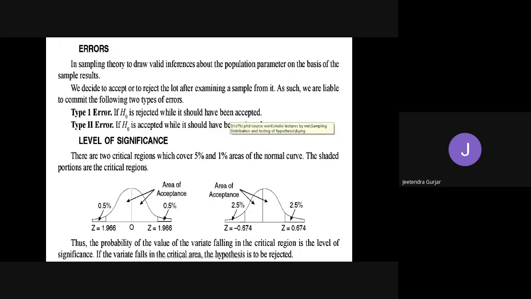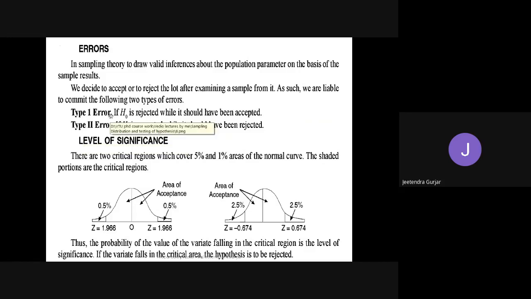Yes or no? Therefore, we make errors because we are human beings. Human beings will make errors, right? So all the students will not get 25 out of 25. Some students will make errors that will be rejected. So, suppose, there are two types of error again, very important, students.